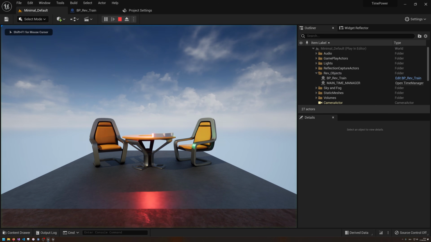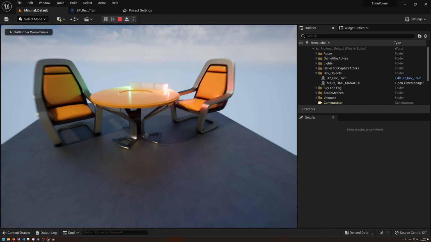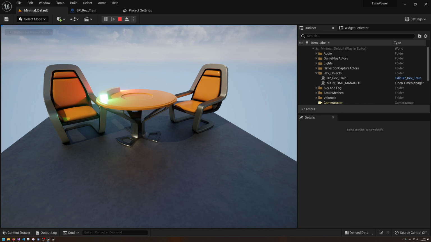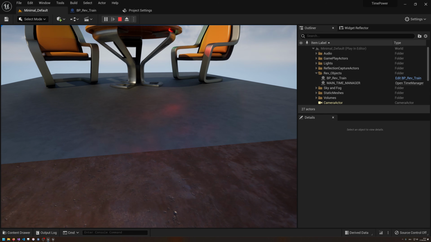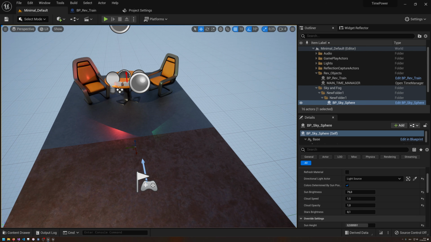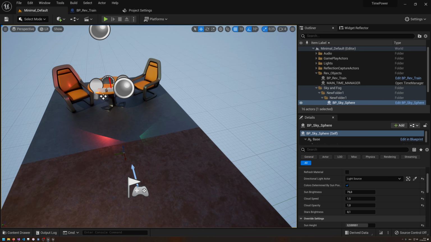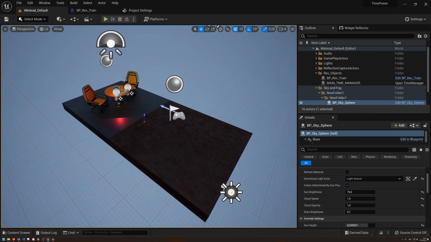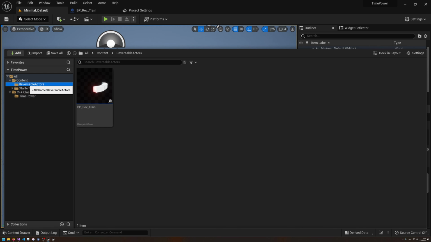And if we now run this, okay, you can see it is moving around as it should. So moving around, time manager giving us the correct time. Now we need to tell it when to start reversing the time. And, well, it is a power of the character, so we sadly need to create a character for that.